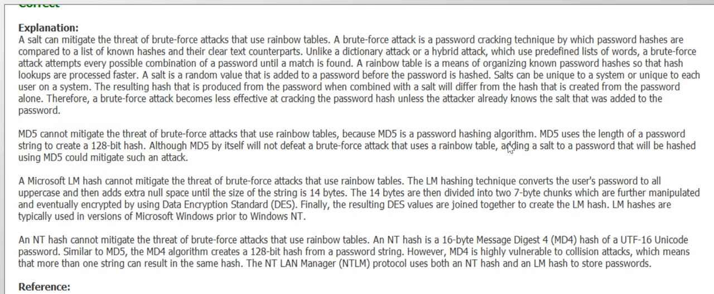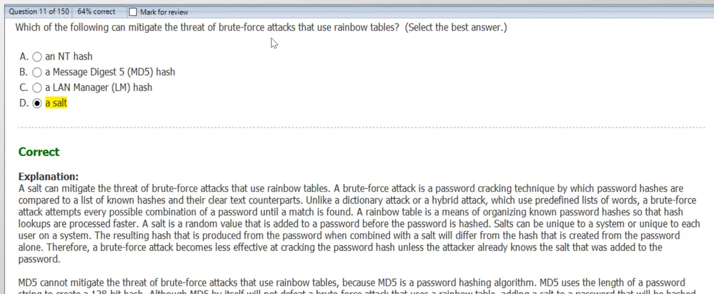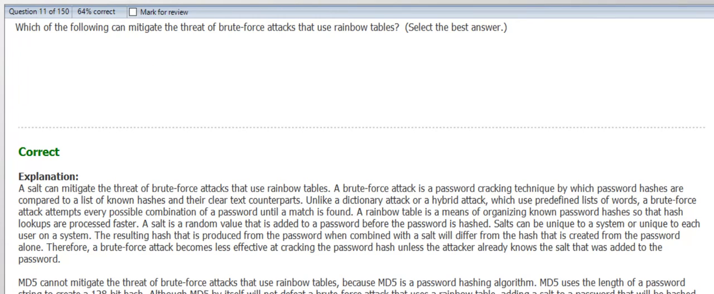MD5 is a password hashing algorithm. The same goes for LM hash; it cannot mitigate the threat of brute force attacks. Anti-hash also cannot reduce the threat of brute force attacks. So brute force attacks which use rainbow tables can be reduced only with the help of salt. Let's move forward.